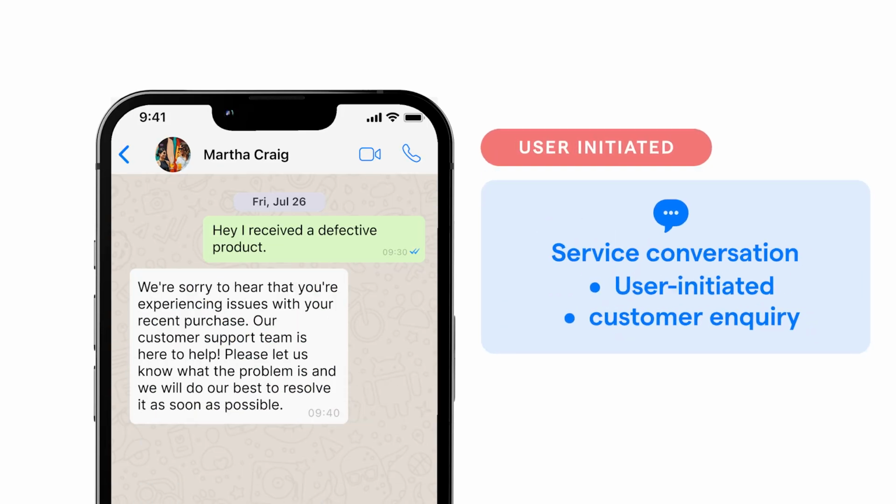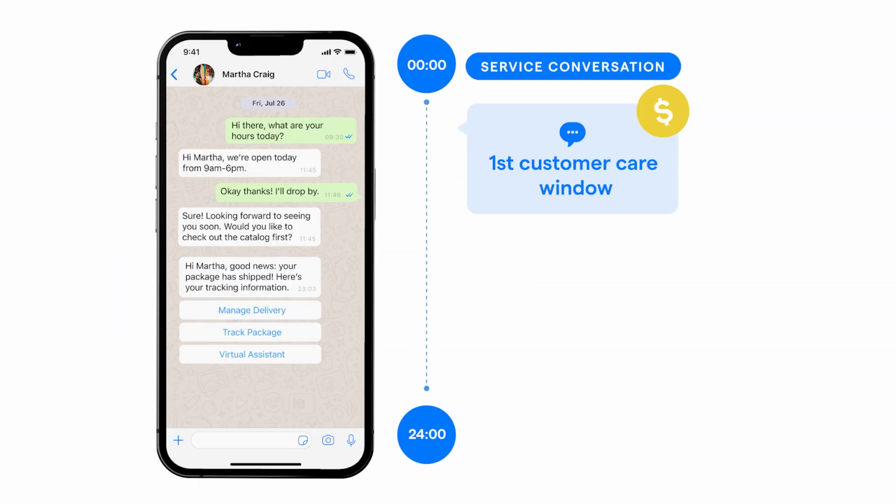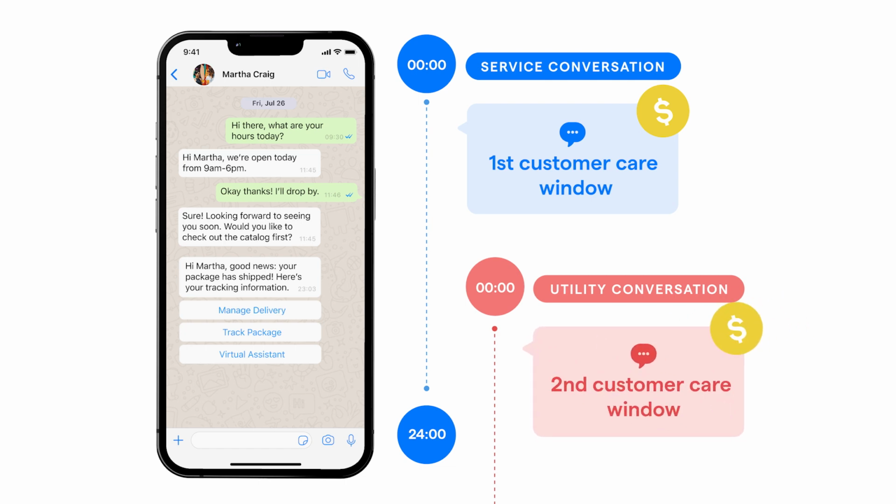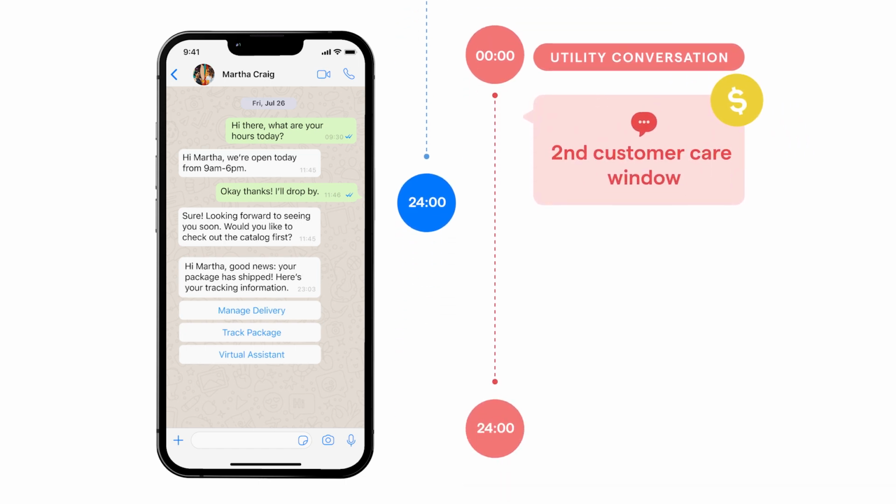Lastly, service messages are initiated by the user to resolve a customer inquiry. This conversation will only be charged when a business responds to the user message. Remember, a template message will always result in a conversation charge, unless it's sent in an active conversation of the same category. For example, if you send a utility template during a service conversation, it will open a separate utility conversation for 24 hours.